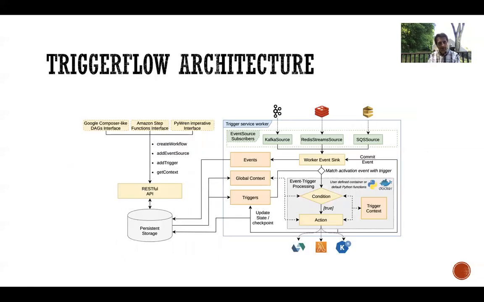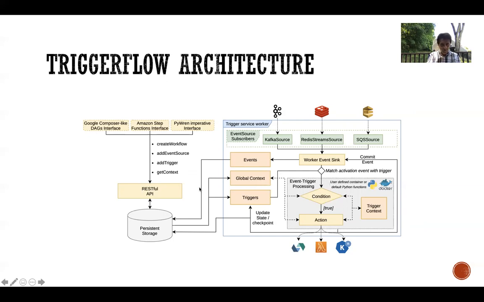This is a diagram of the Triggerflow architecture. We follow the classical event condition action model, but in our approach, all of them are extensible. We can create new event sources. We can program new conditions, like containers, and we can, of course, program new actions with different serverless technologies. We are also offering a shared context for stateful filters, like aggregate filters that have to count events.